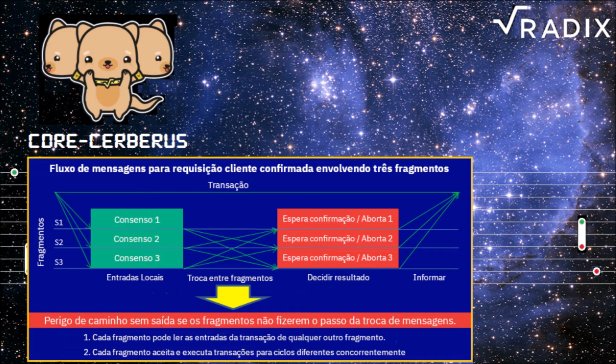The second step, cross-shard exchange, involves waiting for other shards. Hence, there is the danger of deadlocks if the other shards never perform the cross-shard exchange step. To assure that, we employ two techniques. First, internal propagation. To deal with situations in which some shards did not receive inputs to process the transaction, for example due to network failure or due to a faulty client that fails to send inputs to some shards, we allow each shard to learn transaction inputs from any other shard. Second, concurrent resolution. To deal with concurrent transactions, we allow each shard to accept and execute transactions for different rounds concurrently.